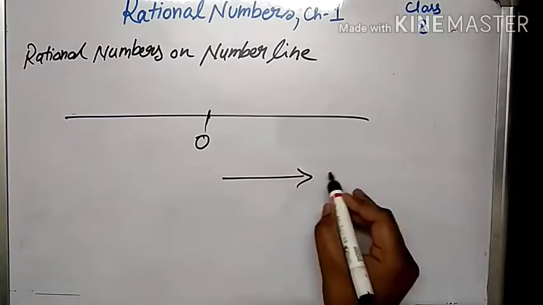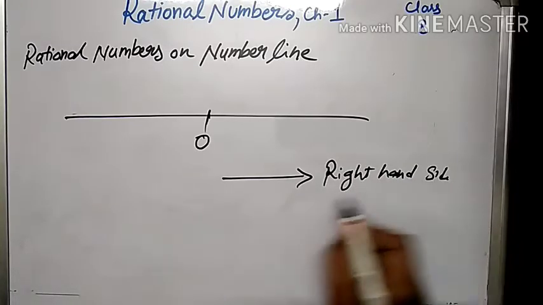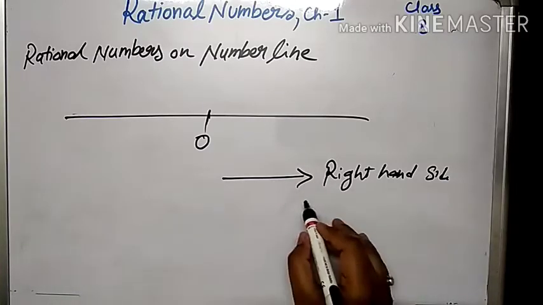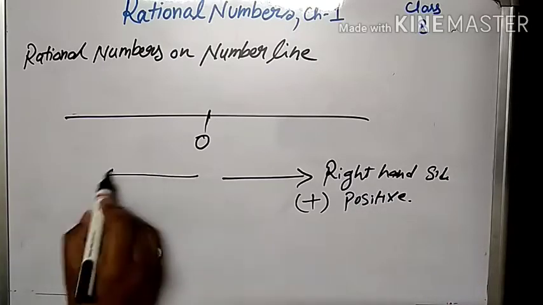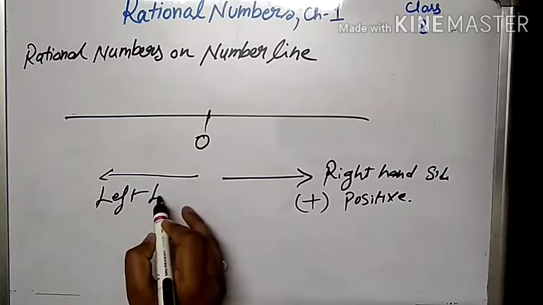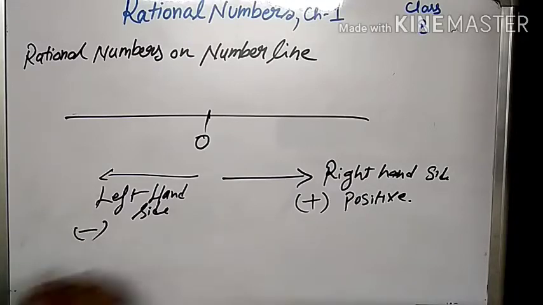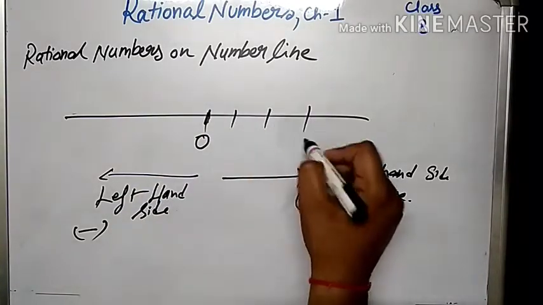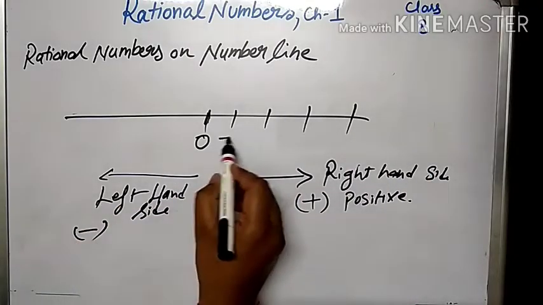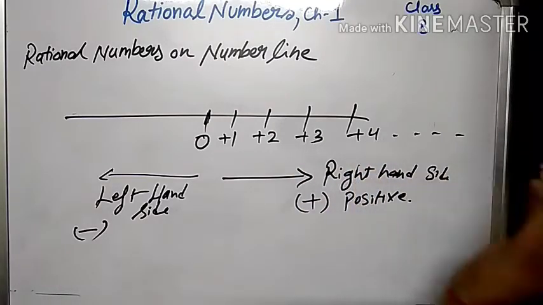Now when we move to the right hand side, the numbers are positive. When we move to the left hand side, the numbers are marked as negative. For example, this is 0. If I mark this number line into 4 parts, I will write +1, +2, +3, +4 and so on.